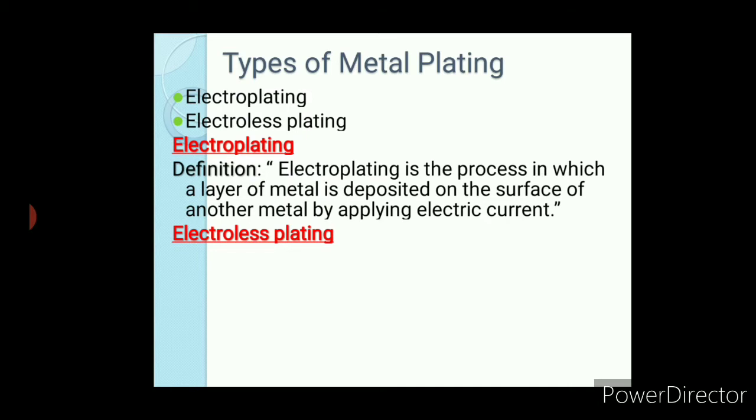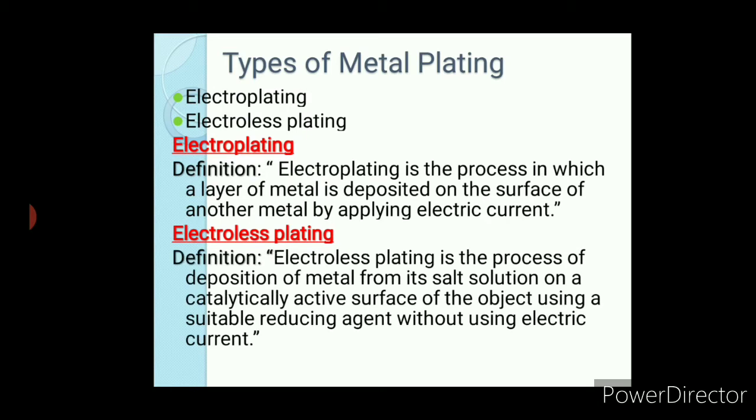Now electroless plating, here is the definition. Electroless plating is the process of deposition of metal from its salt solution on a catalytically active surface of the object using a suitable reducing agent without using electric current. Okay, in electroplating, electricity is passed, that means electrons are supplied externally. In electroless plating, some chemicals called reducing agents are used. They produce electrons, and in this manner the oxidation reduction reaction is completed. What exactly happens, we'll understand through this experiment.